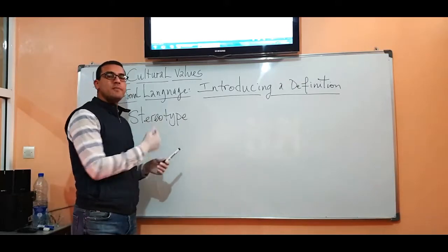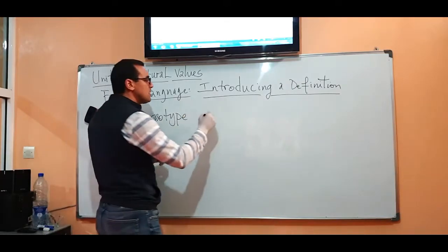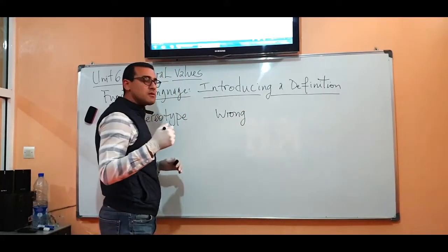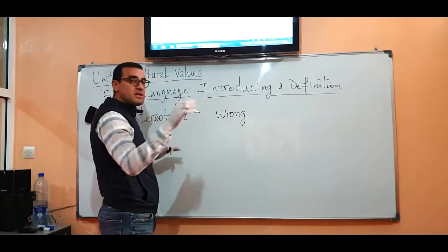When we talk about stereotypes, they simply mean what? Wrong images, as we have already seen in the vocabulary section when we were matching these words with their definitions.